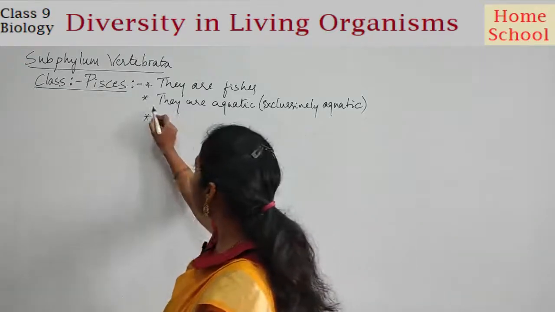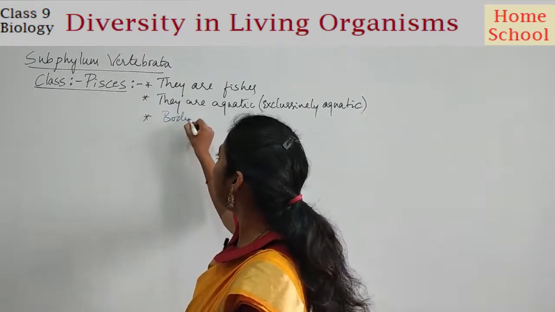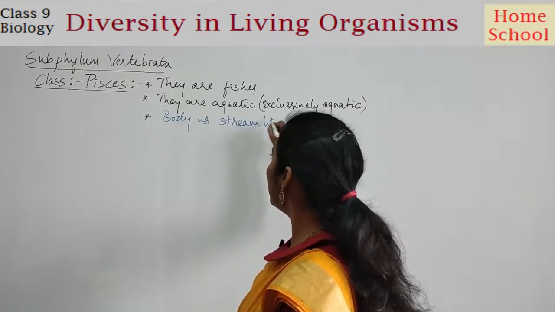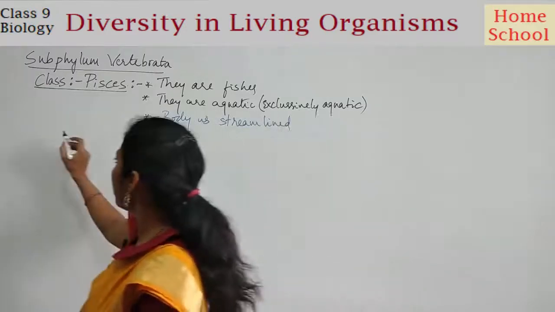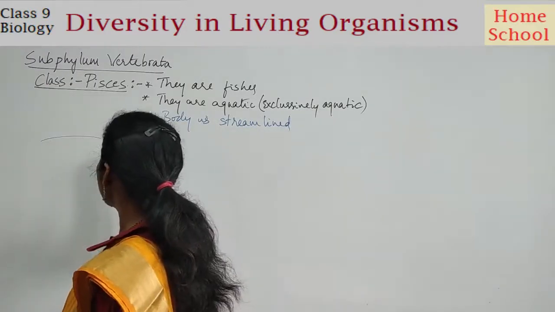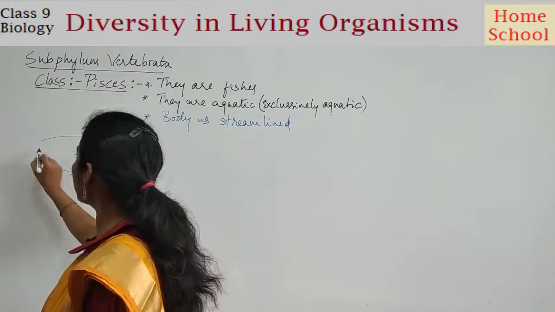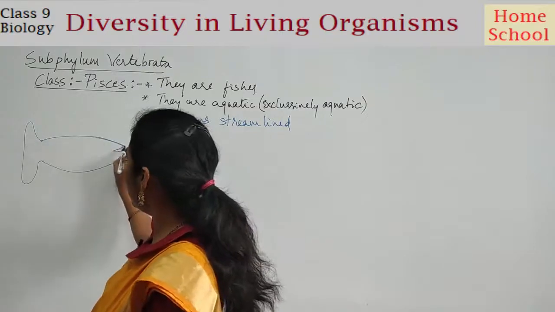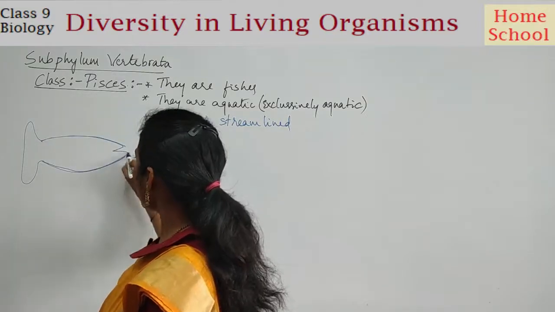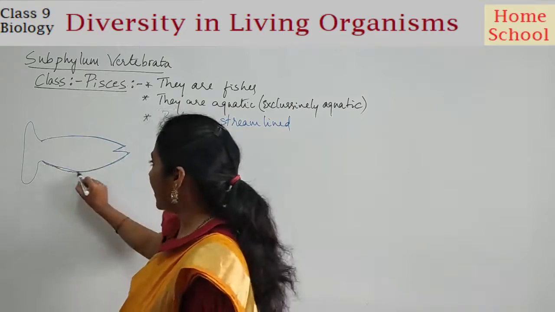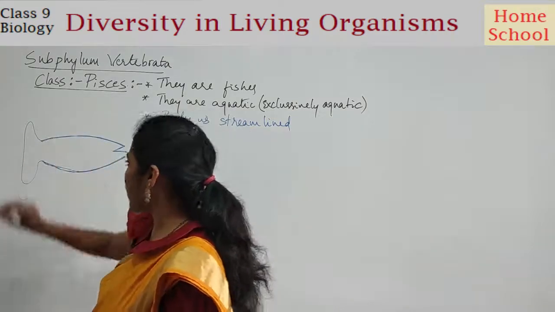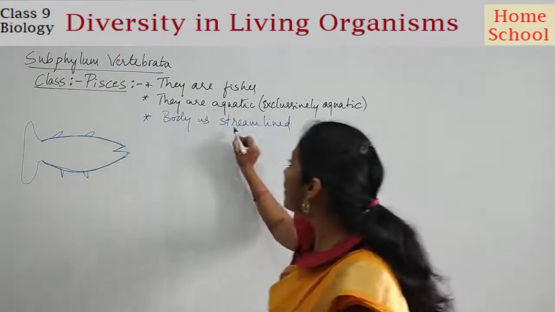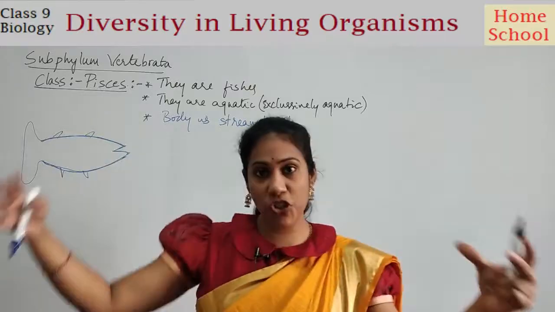And the next point is, their body is streamlined. What do you mean by streamlined? Just observe the shape of a fish, guys. Let me draw the fish here. This is the basic structure, and this shape is called streamlined shape. You have a peculiar shape for a fish. This is what we call streamlined shape. That's why we have written the body is streamlined, boat shaped.